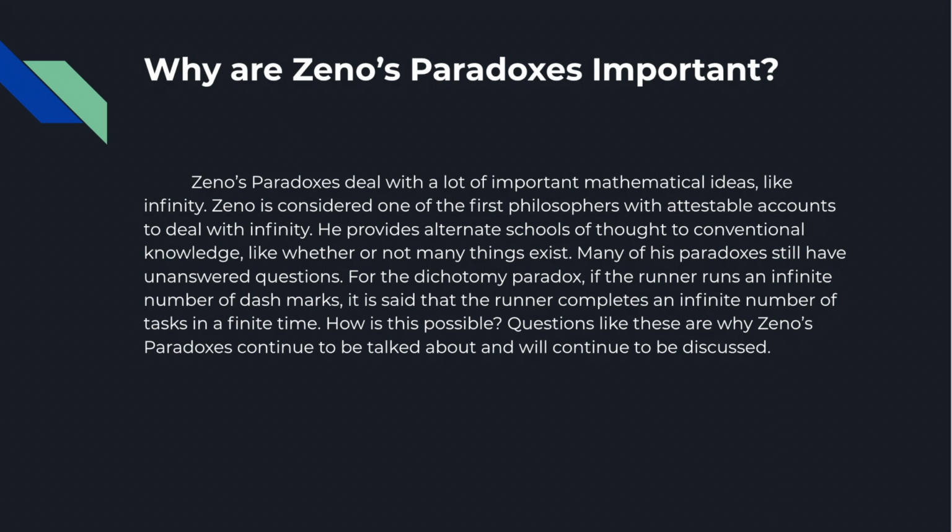For example, if the runner can run an infinite amount of half marks, you can technically say the runner does an infinite amount of tasks, but how can they do an infinite number of tasks in a finite amount of time? It's questions like these why Zeno's paradoxes are still remembered today and will most likely continue to be discussed in the future.